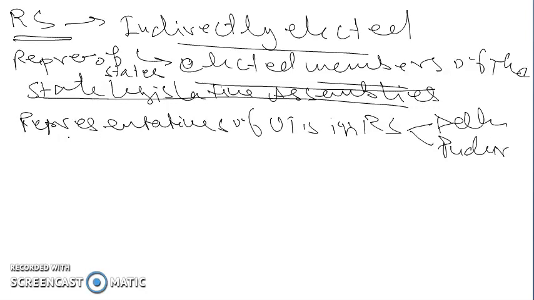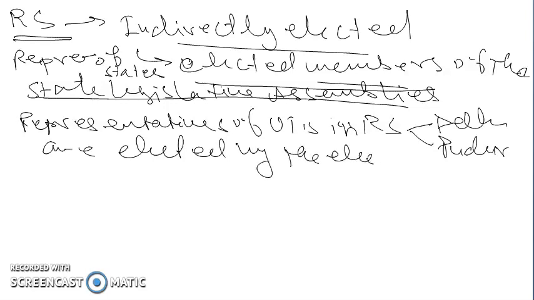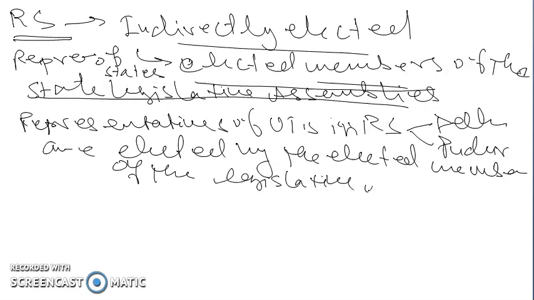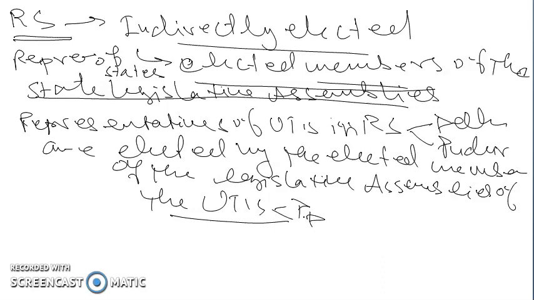So the representatives of the union territories in Rajya Sabha, such as Delhi and Puducherry, are elected indirectly by the elected members of the legislative assemblies of the union territories such as Delhi and Puducherry.